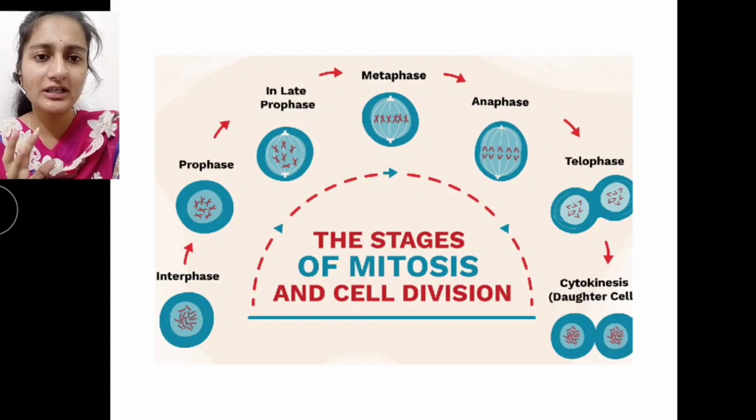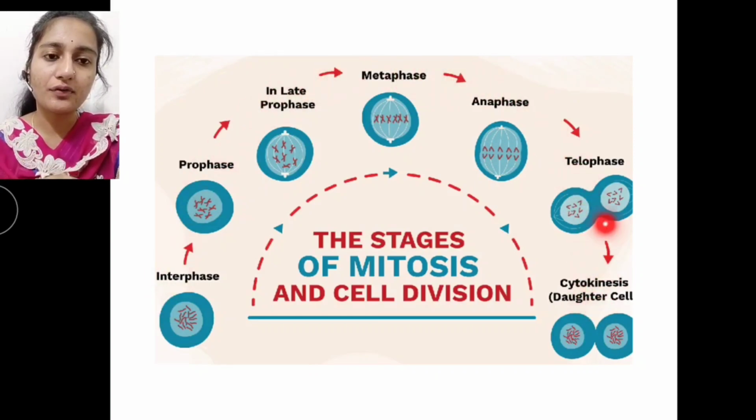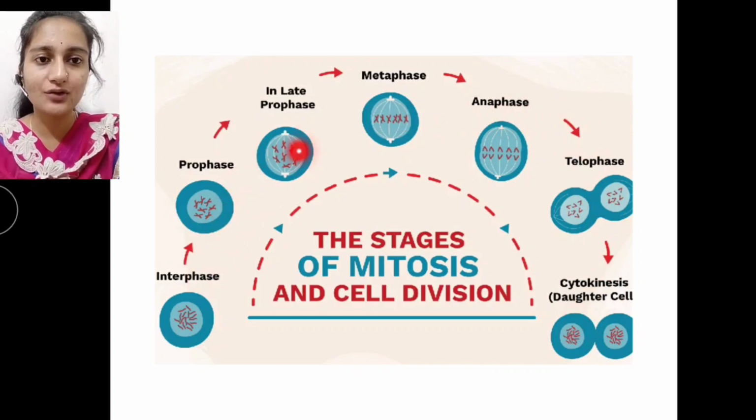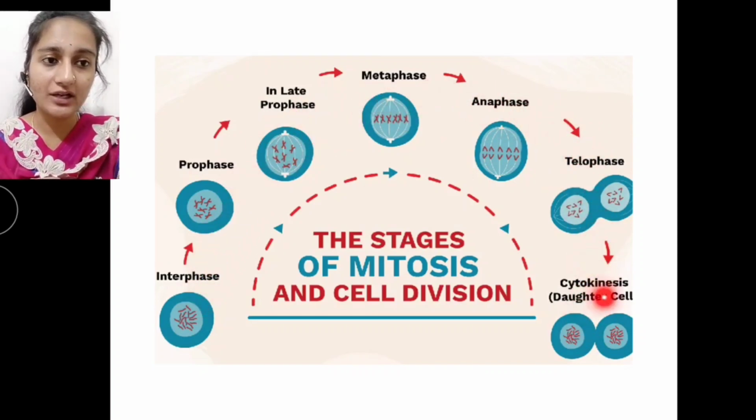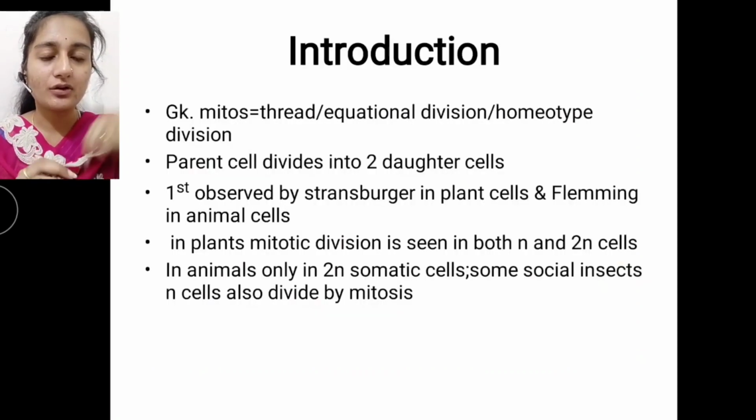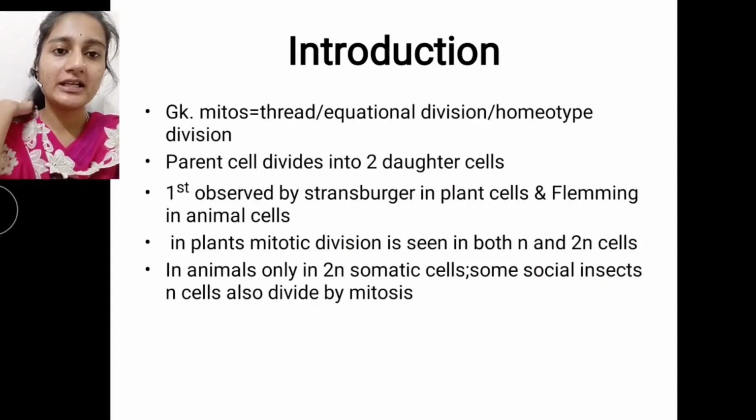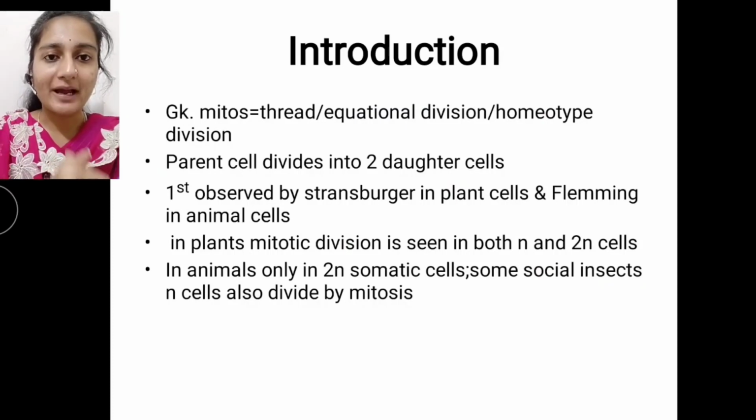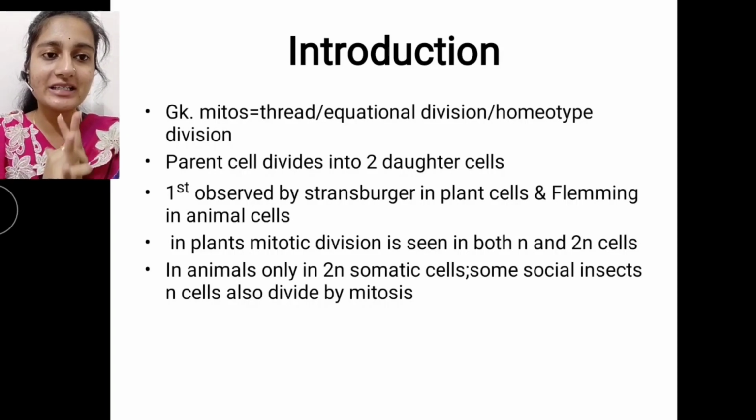So these are all the different stages of mitosis and how the cell is going to divide, how the daughter cells are formed, what the chromosomal number is, how the chromosomes are arranged during cell division, everything we are going to discuss here. So let's have a small introduction about mitosis. It is a Greek word which came from mitos. Mitos is nothing but thread.